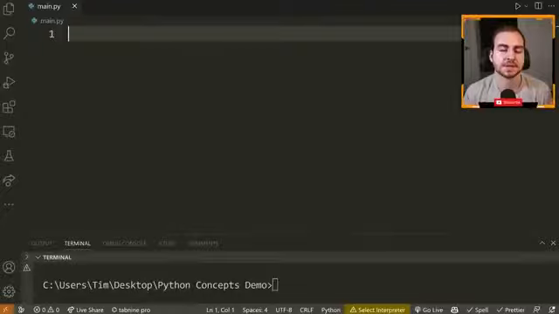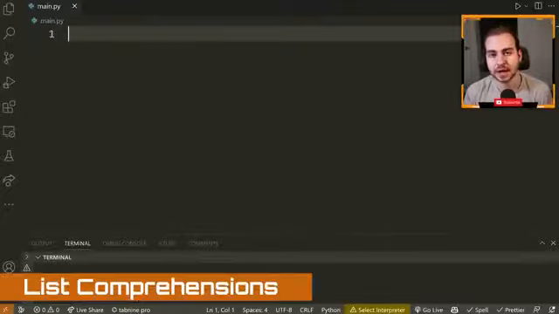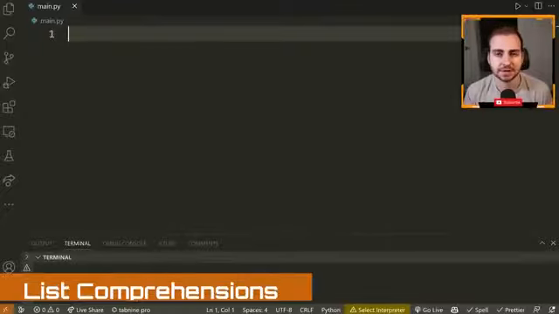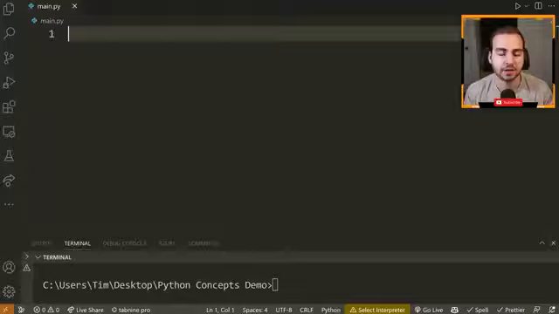So the next concept to understand here is list comprehensions. Now, the reason you need to understand this is because it's used quite a bit in Python, and oftentimes you'll see people writing fairly complicated comprehensions to simplify a line of code. Now, this can kind of do the reverse. Sometimes it can actually make it more complicated. Regardless, you need to understand what they are so that you can actually understand them if you see them in some production code. So let's have a look at a list comprehension.